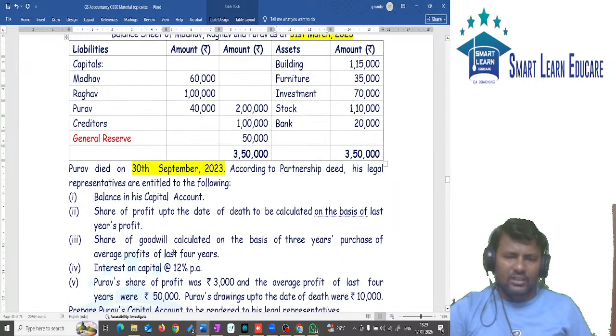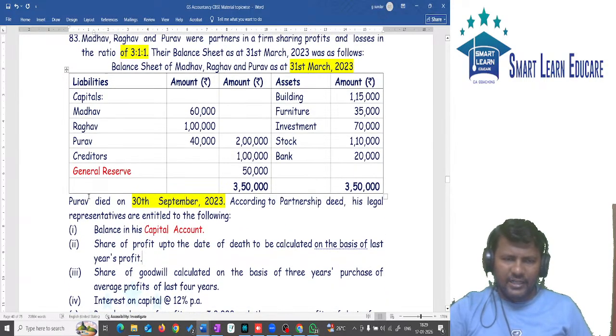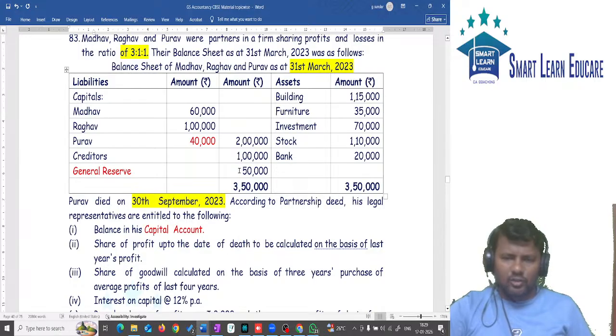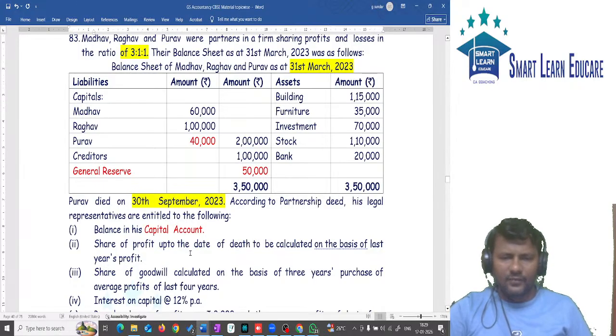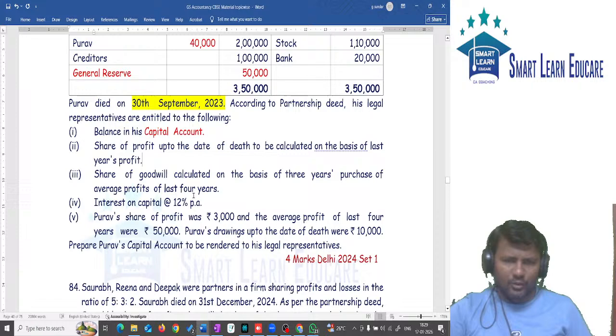For the legal heir, what are the things that should be given? Capital. Like the sum we solved earlier, capital is to be given. Which partner died? P died. So P's capital is 40,000. Also, the partner's share in the reserve is to be given. Share of profit up to the date of death on the basis of last year's profit. So we need to look at last year's profit, and check whether it is given.